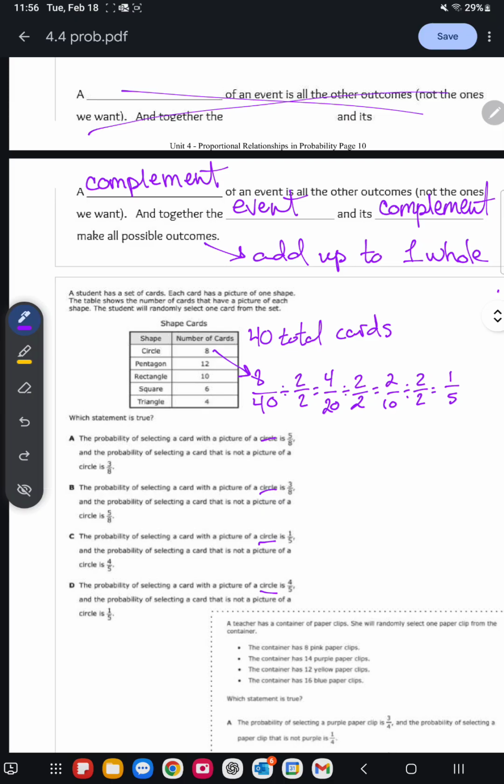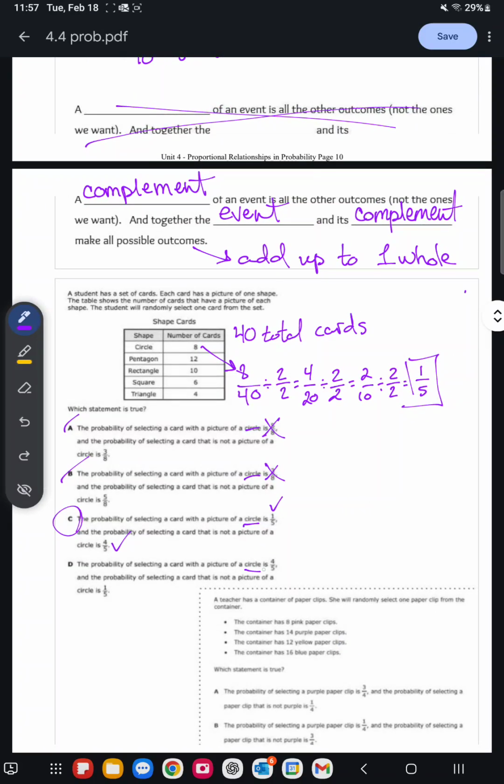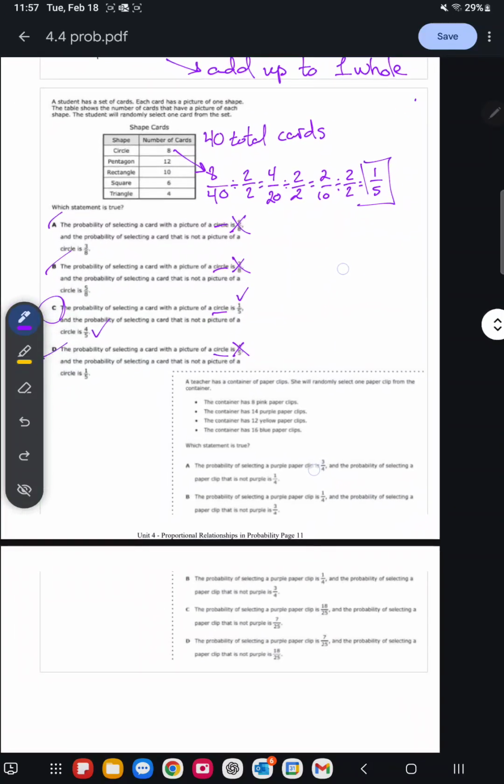The probability of selecting a card with a picture of a circle is 5/8. That is not true. We know it to be 1/5. Is 3/8. That is also not true. So A and B are out. The probability of selecting a card with a picture of a circle is 1/5, and the probability of selecting a card that is not a picture of a circle is 4/5. If we add 1/5 plus 4/5, we get 1 whole. That is also true. C is most likely our answer. We're going to check D though. The probability of selecting a card with a picture of a circle is 4/5. That's not true. D's out. So our only possible answer is C.